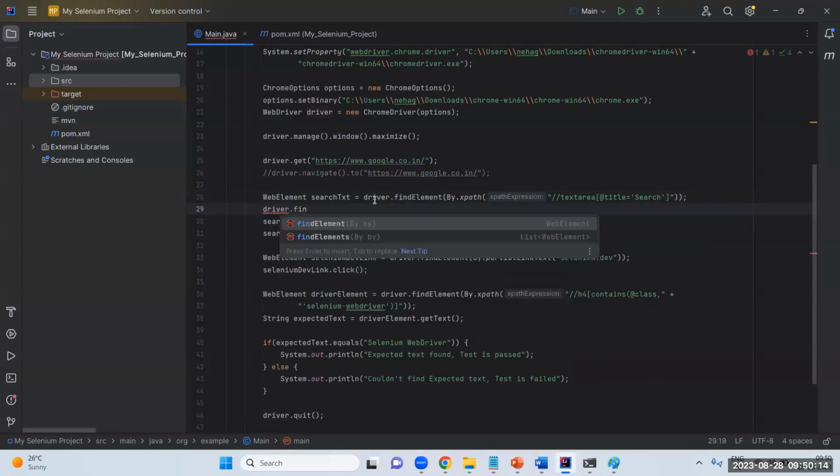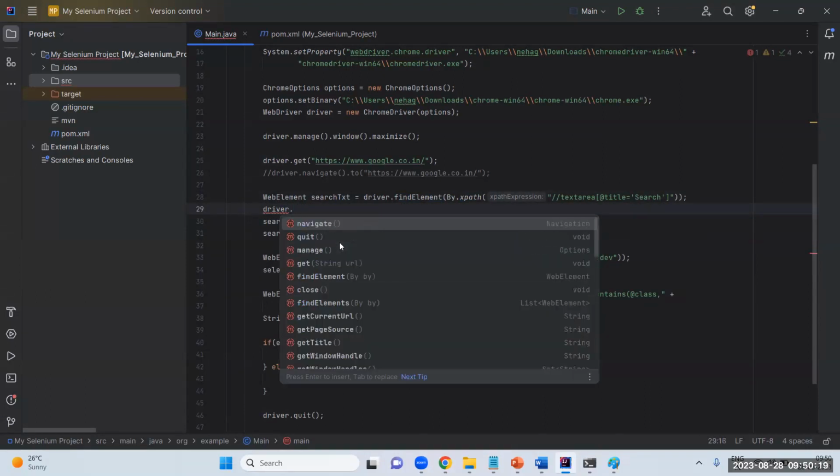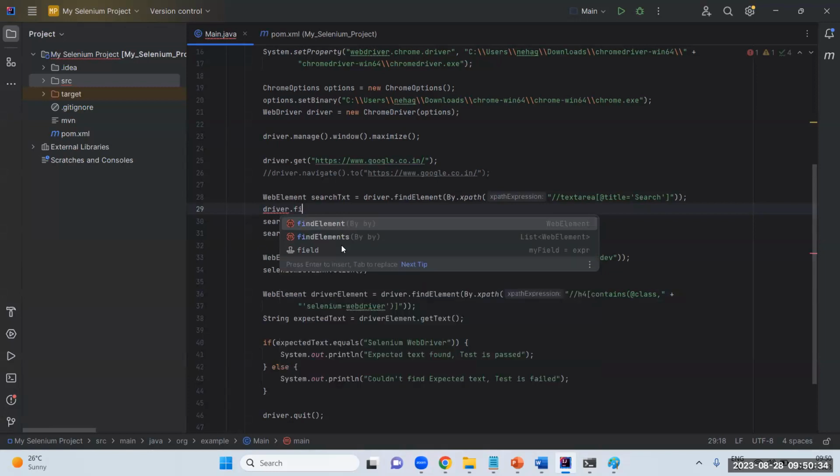See, IntelliJ will give this, we call it IntelliSense, guys. As soon as I type driver dot, it will give all the available methods, from which I have to choose. If you get used to it, there's no need to even remember the full name. If you just write find, it will give the methods starting with find. This is the beauty of an IDE. If you write in plain Notepad or a text pad, you'll not get this. Of course, this is available with Eclipse as well, not just IntelliJ. Even if you write your code in Eclipse, you'll get this.